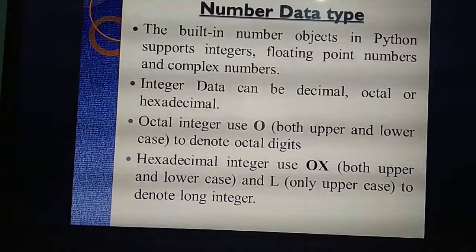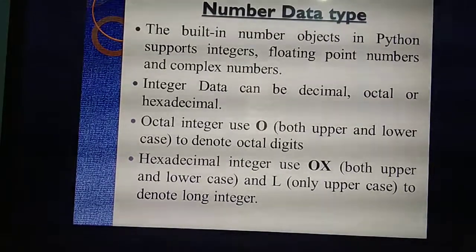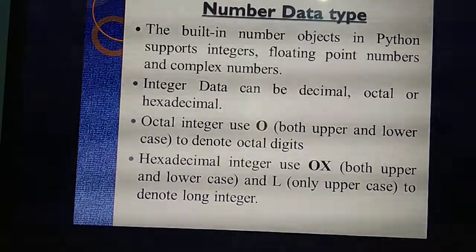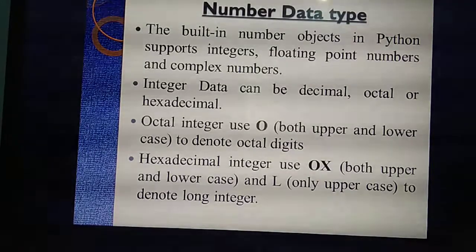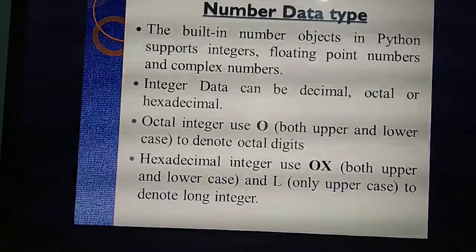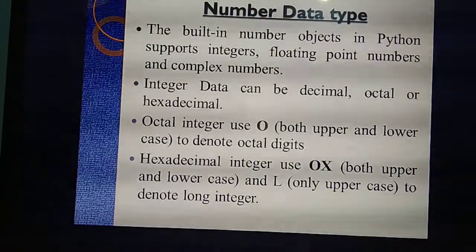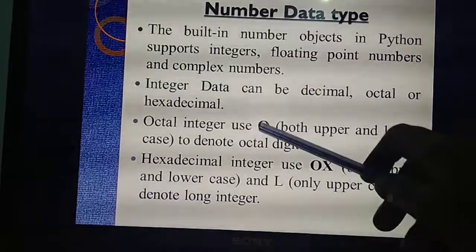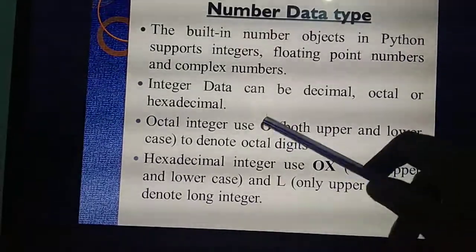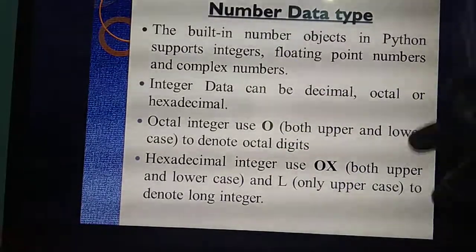Okay. Then in the next slide I will explain with an example, then only you will understand. So just recall that program. An octal number, how are you going to identify that this number is octal? The number starts with O. If a number starts with O, you should know which kind of number it is: an octal digit. The integer uses O, both upper and lower case.